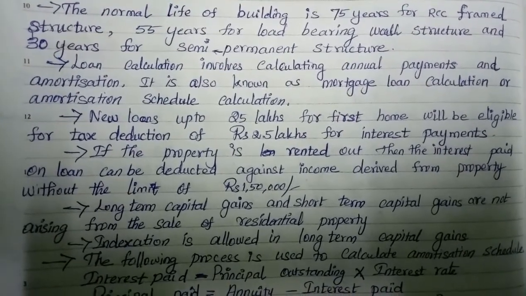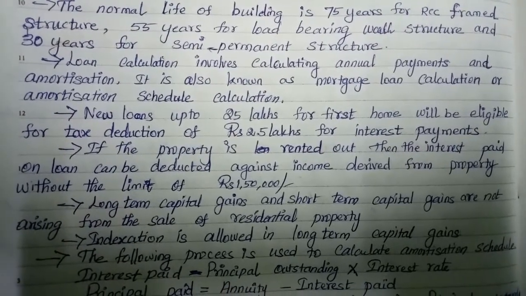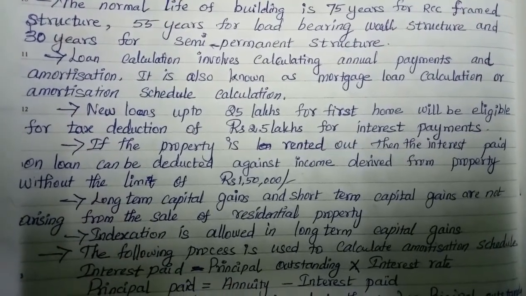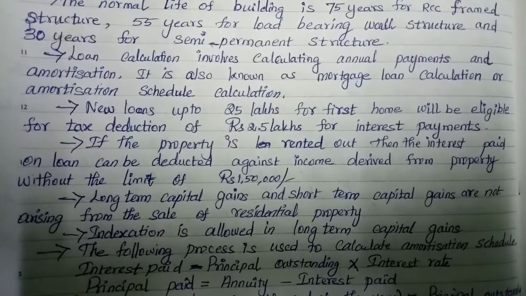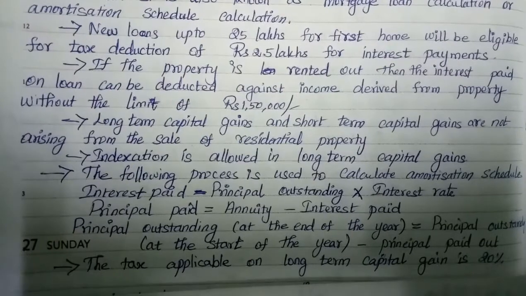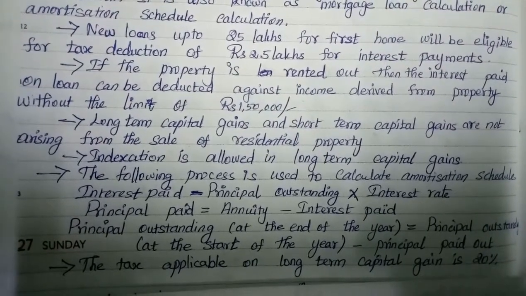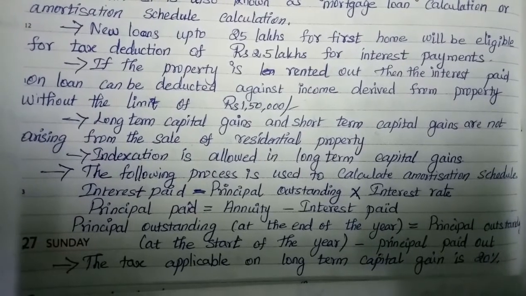Loan calculation involves calculating annual payments and amortization. It is also known as mortgage loan calculation or amortization schedule calculation. New loans up to 25 lakhs for first home will be eligible for tax deduction of 2.5 lakhs for interest payments.